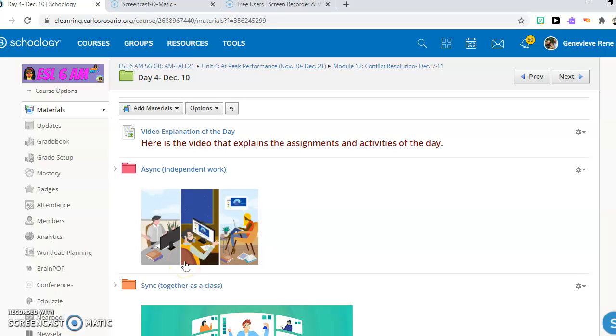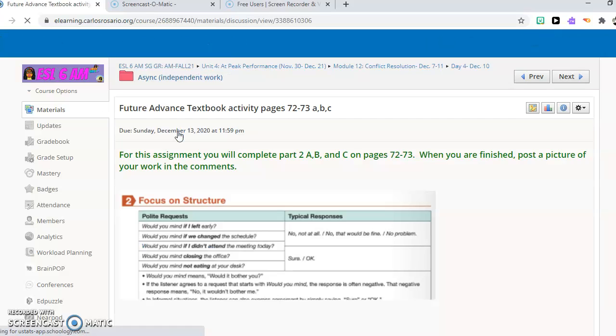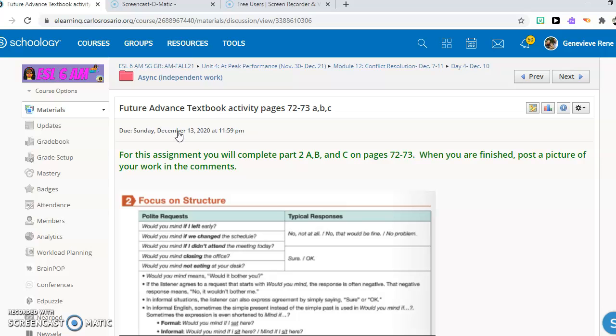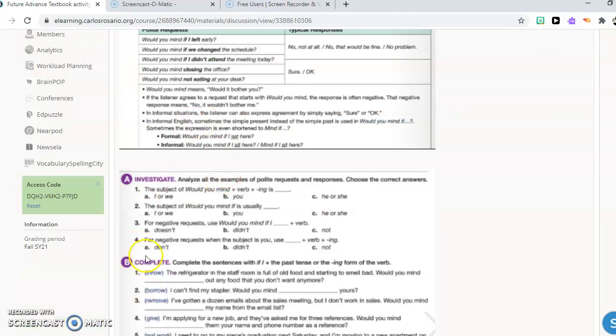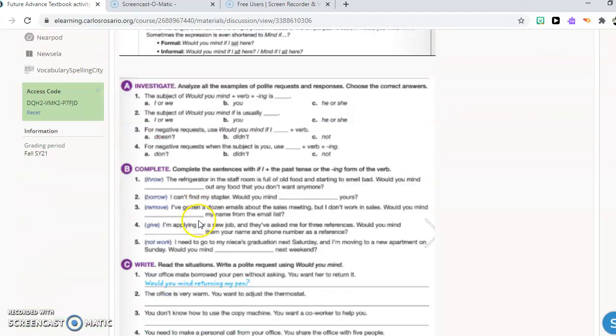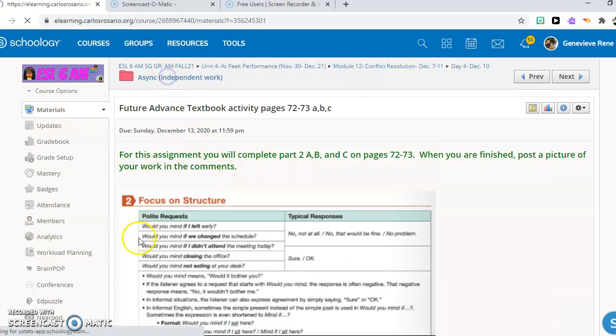Let's see what we have to do for today. First, you'll watch this video, then you'll click async. So we have two activities for today. First activity is in your book, page 72 and 73. These directions are on page 72 and the activities on page 73, A, B, and C. Take a picture and upload it to Schoology.